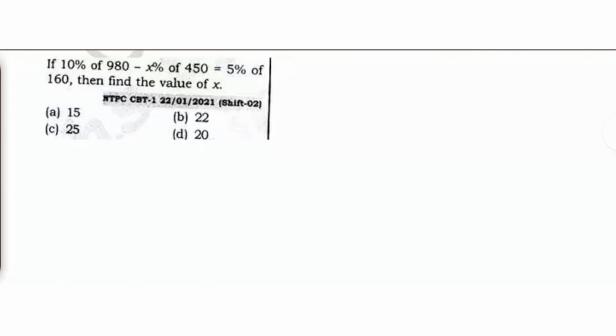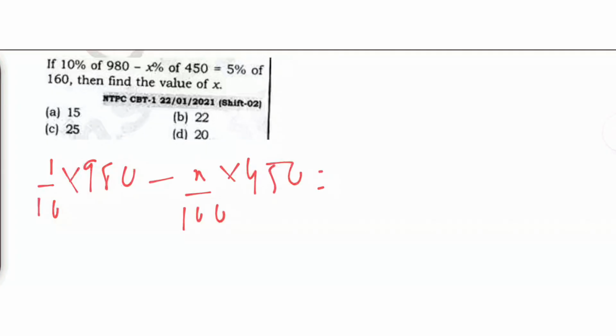What is 10% of 980? 1 by 10 into 980. Minus x by 100 of 450 is 5% of 160, which means 1 by 20 into 160. So we need to find the value of x. This is nothing but 2 8s are 16.